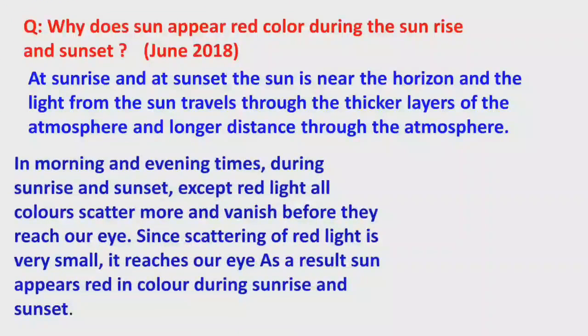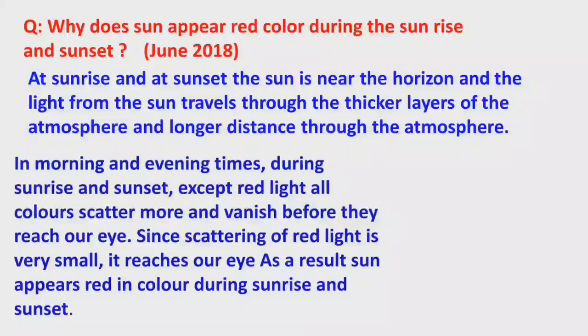That's why, during sunrise and sunset, except red light, all colors scatter more. Already we discussed that among all the colors, violet has the highest scattering and red the least scattering. So except red light, all colors scatter more and vanish before they reach our eye.